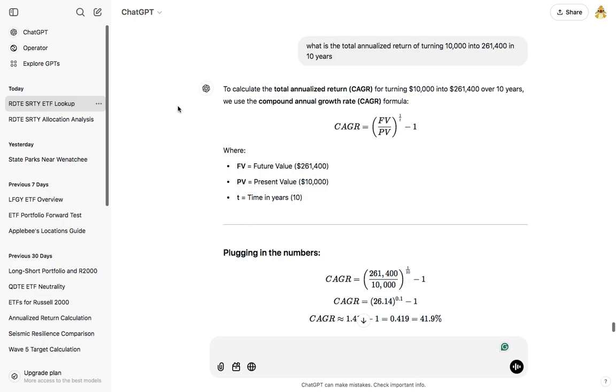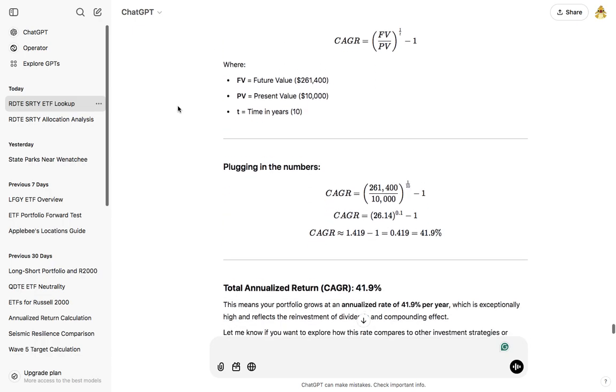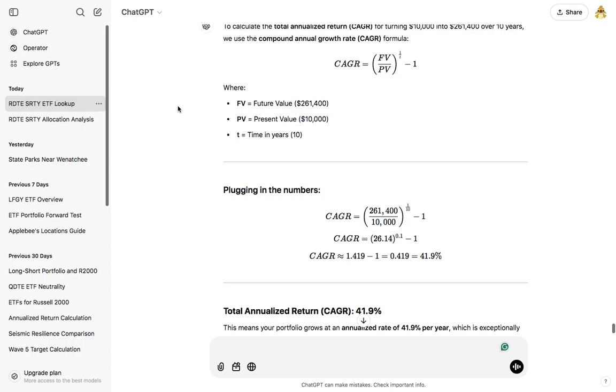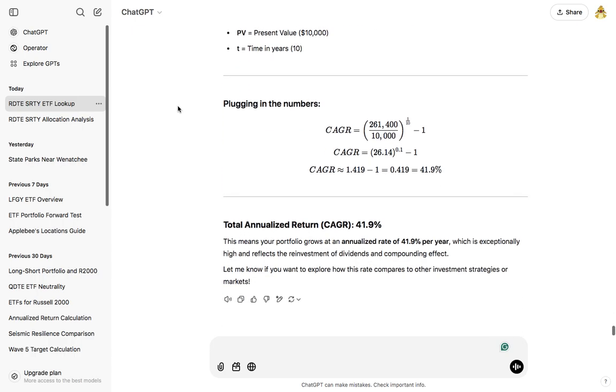And then I said, what is the total annualized return? And it told me the total annualized return based on the future value, the present value, and T, time in years, with a $10,000 investment, said that the CAGR would be 41.9%. This means my portfolio grows at an annualized rate of 41.9% per year, which is exceptionally high and reflects the reinvestment of dividends and compounding effect. Let me know if you want me to explore how this rate compares to other investment strategies or markets.